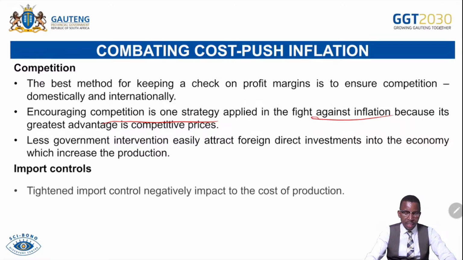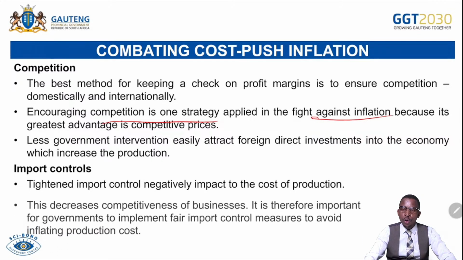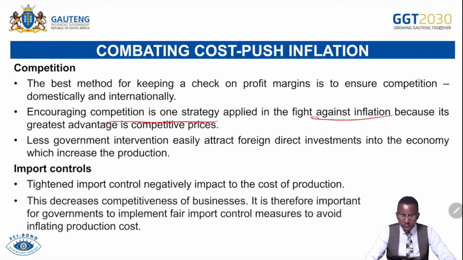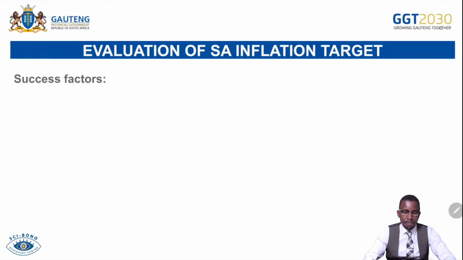Import controls. Tightening import control negatively impacts the cost of production. If import controls are too high, that can lead to the increased cost of production for domestic firms. This decreases competitiveness of businesses. It is therefore important for the government to relax import control measures, so that there will be lower production cost for businesses. They must reduce those import control measures on basically imported capital goods, so that firms will produce at the lower cost using those machines. For that reason, there will be a lower cost of production.